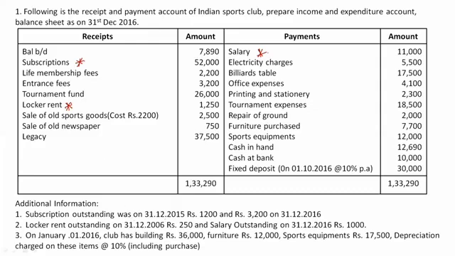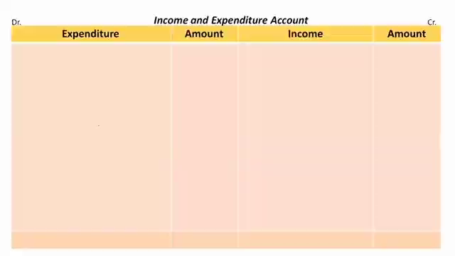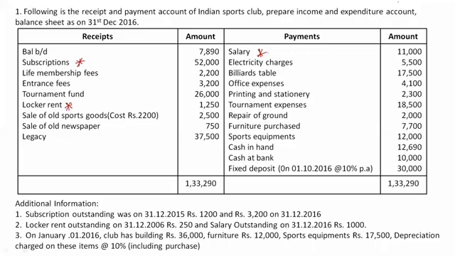Now, let's start with preparing the account. This is the format of the account: expenditures on the debit side and income on the credit side. Only current year transactions need to be taken, so remember that. Now, first let's start with the receipt side of the receipts and payments account. First, we have balance brought down, which is nothing but cash in hand, or you can also assume cash in bank. It's the opening balance of cash, so this should not be taken.